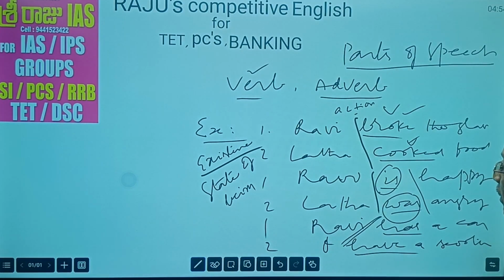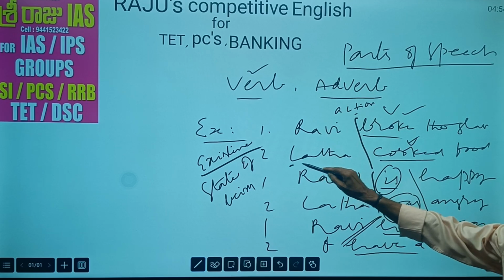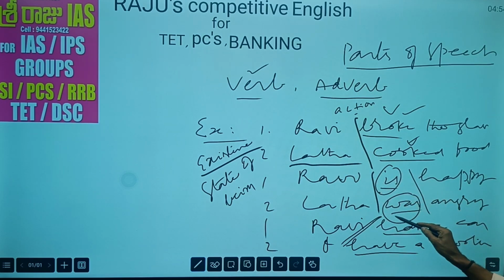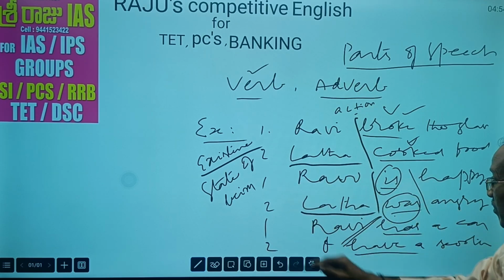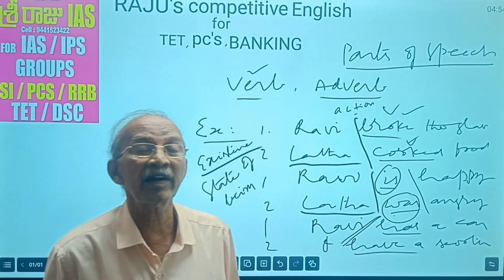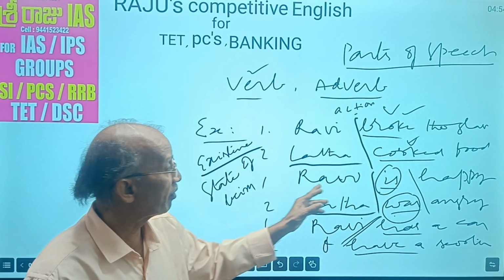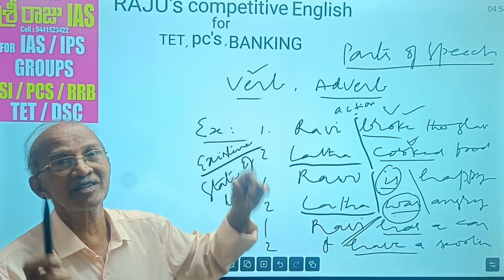Possession. That means here verb tells us about the action of the subject. Here these two verbs tell us about the state of being of the subject. Here these verbs tell us possession of the subject. So we can define a verb. A verb is a word which tells us about an action of the subject, state of being of the subject, and possession of the subject.